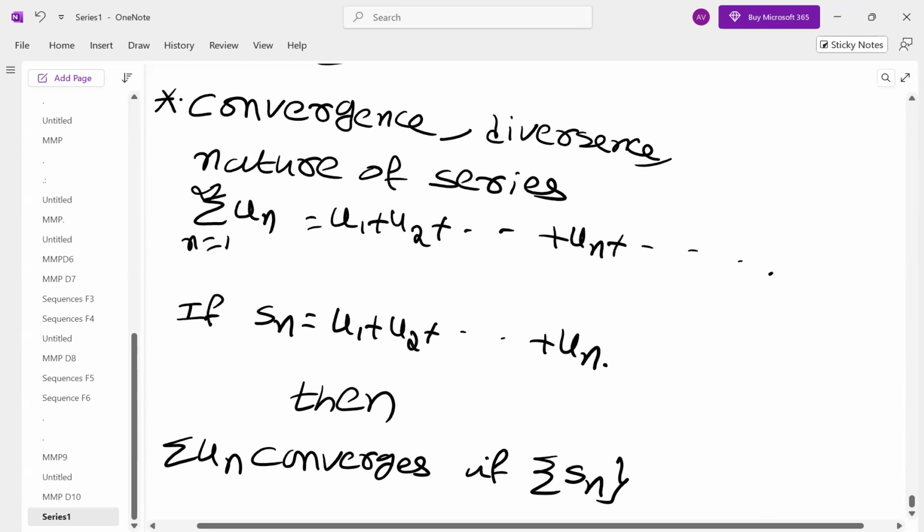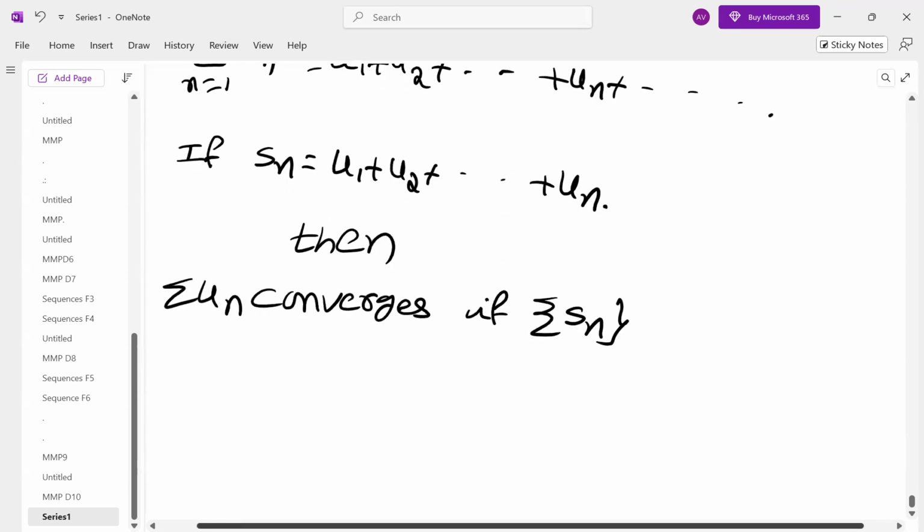Most of the students will be thinking this is the sequence un. It is not the sequence un. It is the sequence formed by the nth partial sum. This is where the confusion is for you. Most of the students will think if the sequence un converges, the series converges. No, it is not sequence un, it is sequence Sn. Sn is u1 plus u2 plus and so on. If sequence Sn converges.